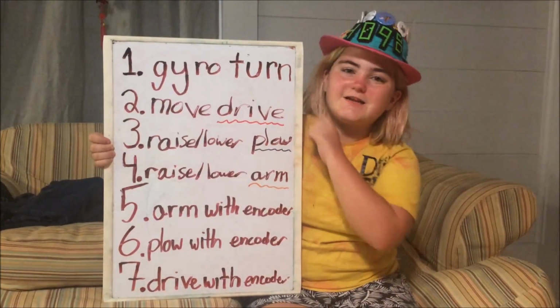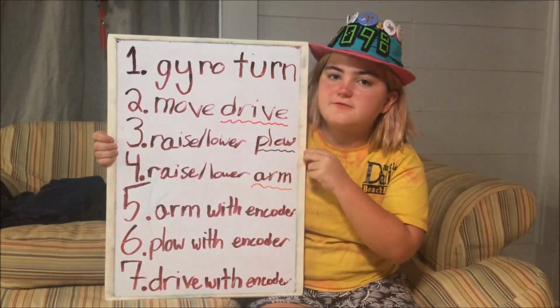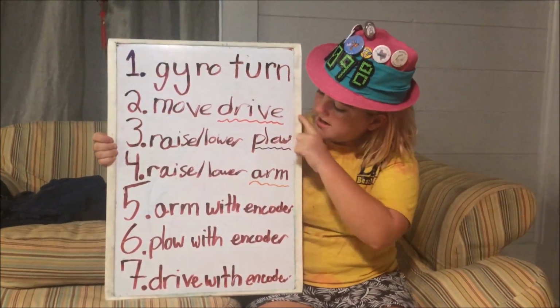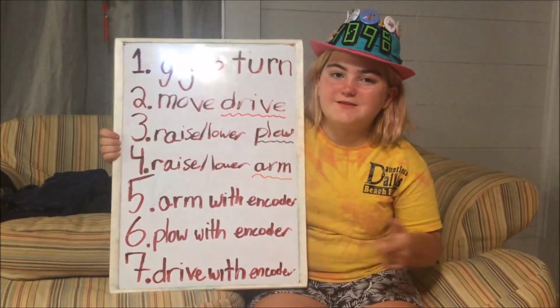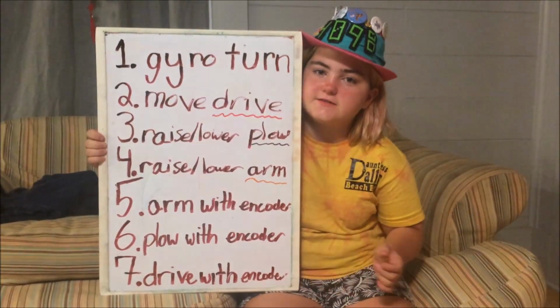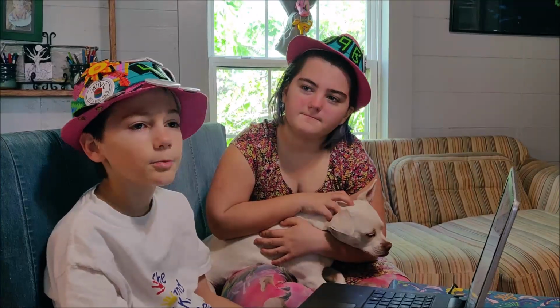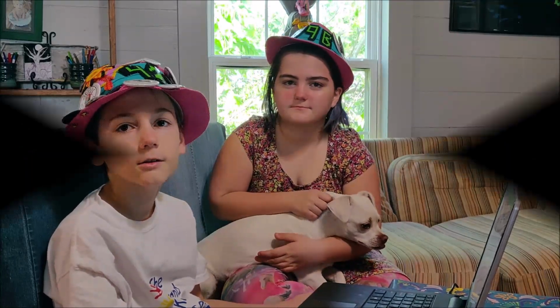To write our autonomous code, we used functions. 7 of them, in fact. The first is the gyro turn to accurately turn the robot with the gyro sensor. The next 3 use time to move the drive, the plow, and the arm. 5, 6, and 7 use encoder values to do the same thing. Boom! 7 functions for our autonomous. Once we programmed each function, it made programming way easier.